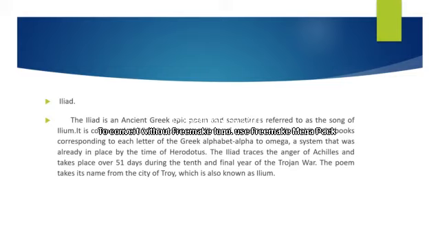The poem takes its name from the city of Troy, which is also known as Ilium. That's why it is otherwise called the Song of Ilium, because it traces the anger of Achilles and the Trojan War, that is, the 10th and final year of the Trojan War. I think all of you understand about the Iliad.